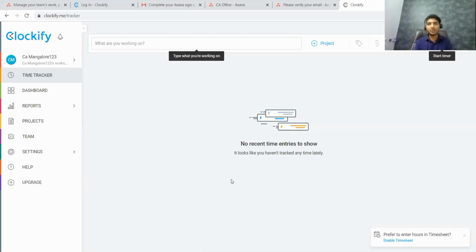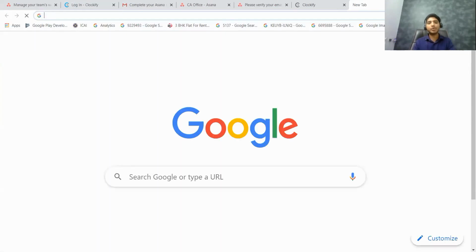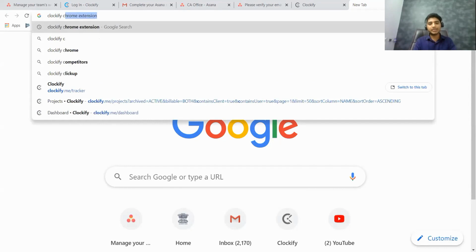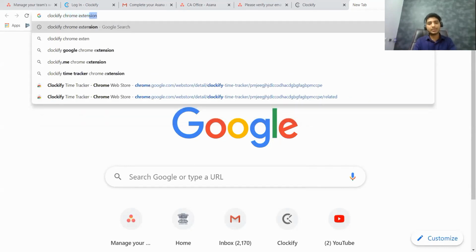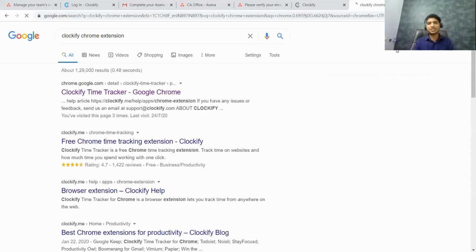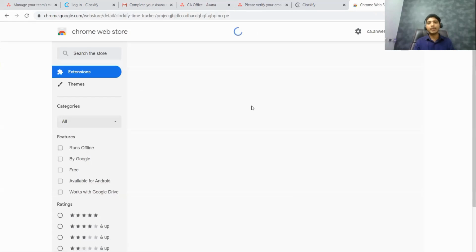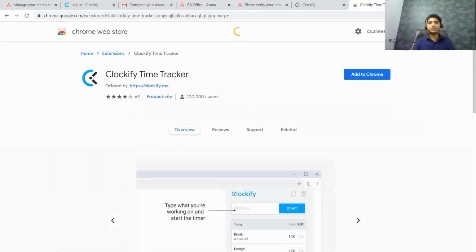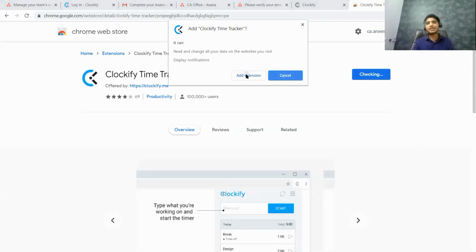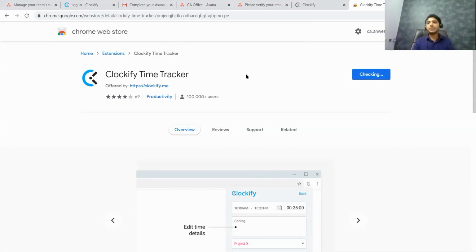Now this linking has to happen by way of adding an extension. How do I add the extension? I'll open one more tab and type Clockify Chrome extension. If you're using Firefox, you can have the Firefox extension as well, but this is the extension. You have to click on this, and I have to say add to Chrome, and then add extension. It will take some time for it to get installed and added to Chrome.